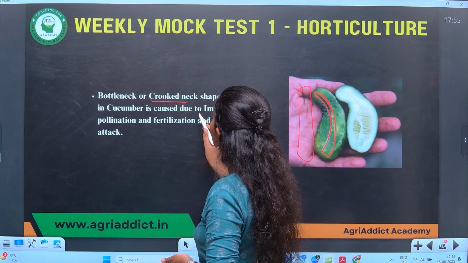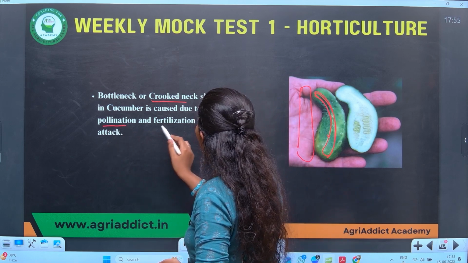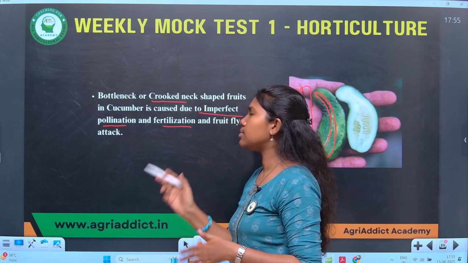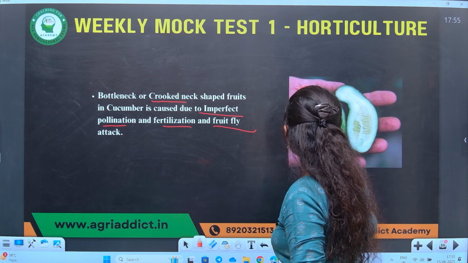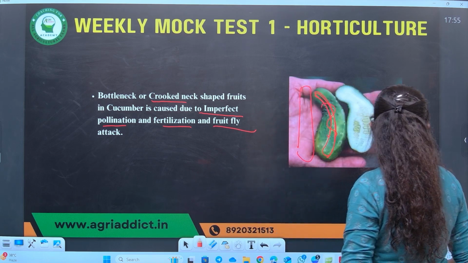This is caused due to imperfect pollination and fertilization, and also sometimes due to fruit fly attack. Fruit fly attack causes development of crooked neck fruit. Next question.